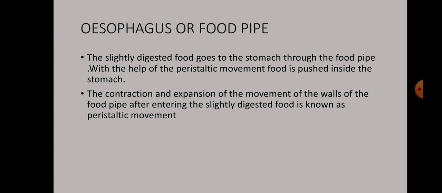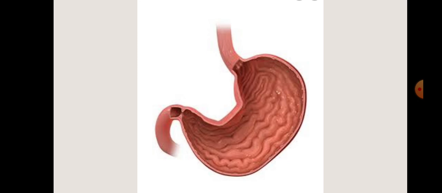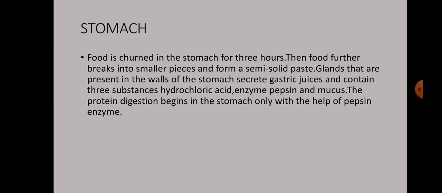Now the most important part of the process of digestion is the stomach. You can see the picture of the stomach here. Now, what is the function of the stomach in the process of digestion? Food is churned in the stomach for 3 hours.